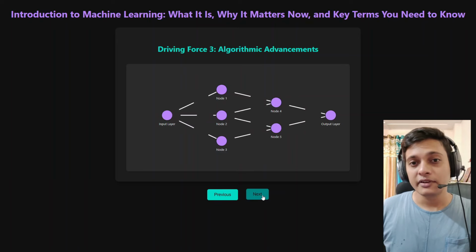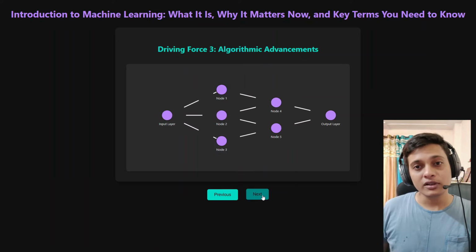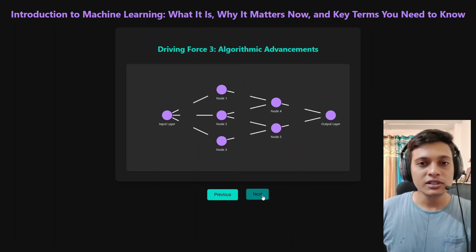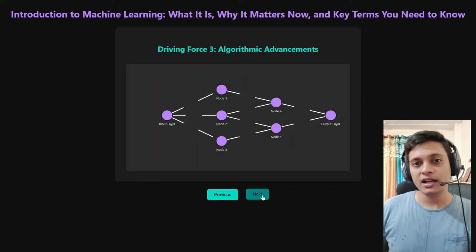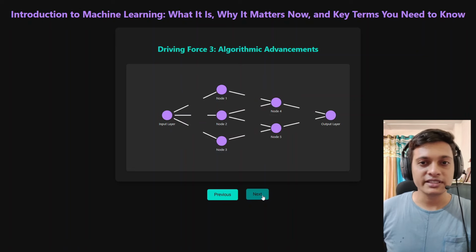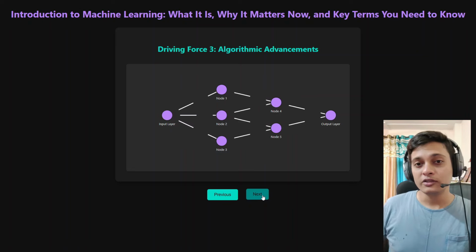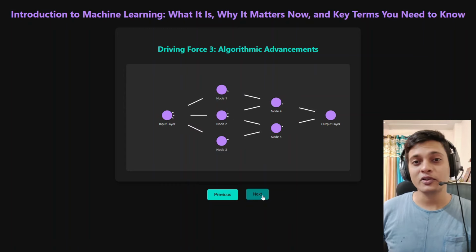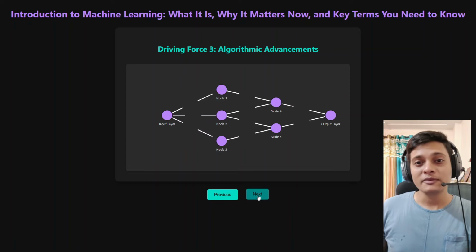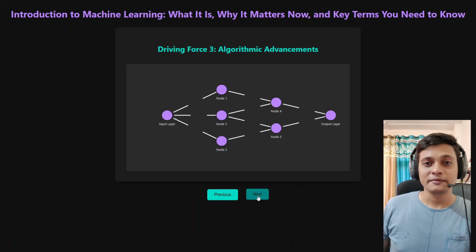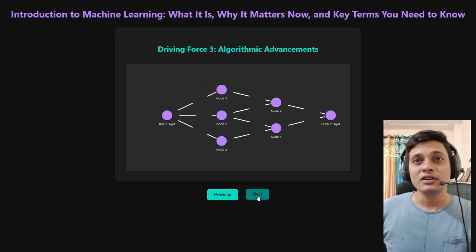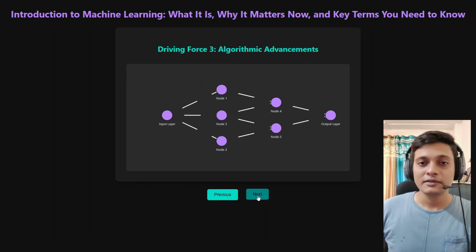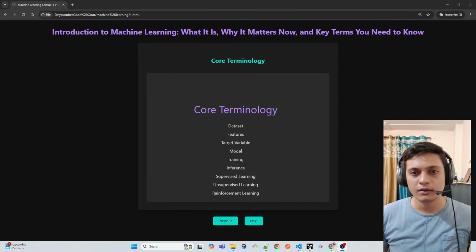And because of these advanced algorithms, everything is processed in such a fast way that the user is not able to realize that his data is getting processed every second. And not only for a single user, but for all the billions of users, the data is getting processed every second. And these algorithms have become the backbone of machine learning. So we understood these two things in a nutshell.